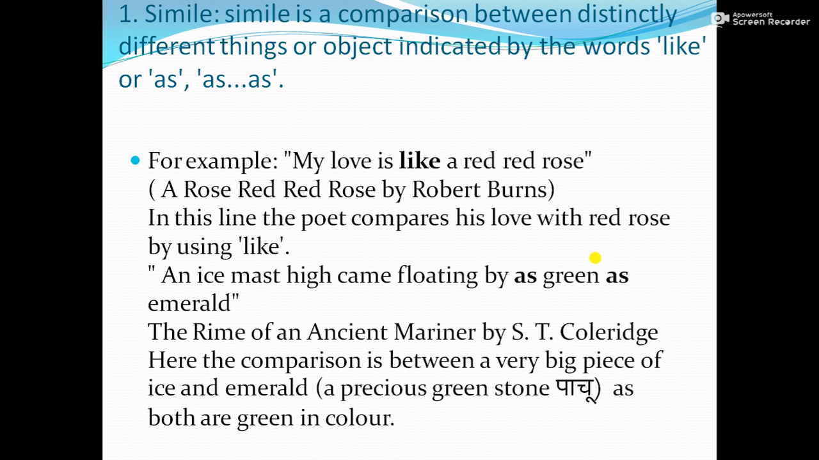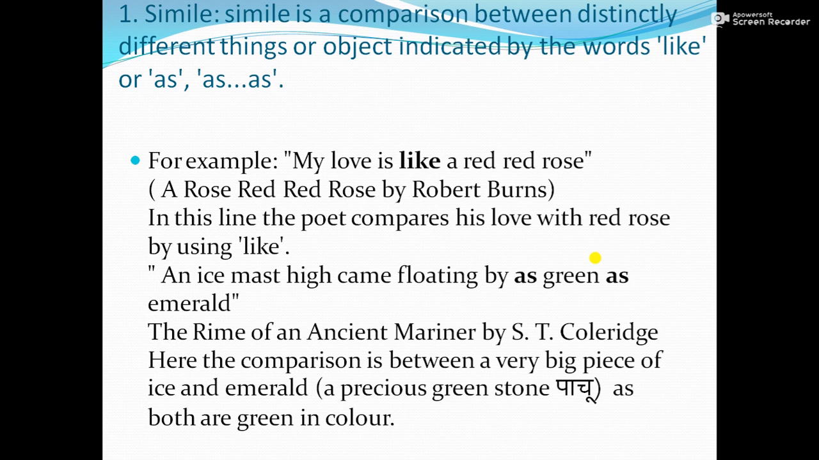First of all, he says that the ice itself was mast high, that is, as high as a mast. So this can be called a comparison, but it is not clearly a simile. Right? But the second part of the line, an ice mast high came floating by, as green as emerald.